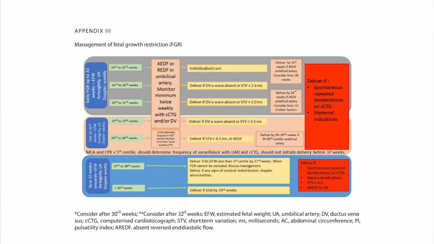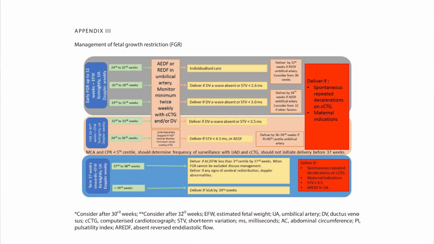After that ductus venosus is not important, and we have to do the umbilical artery PI score and the middle cerebral artery. So from 34 to 36+6 weeks, if the umbilical artery Doppler PI is more than 95th centile, we have to monitor minimum twice weekly by the computerized CTG, and we have to deliver if the STV is less than 4.5 milliseconds or absence of end diastolic flow.